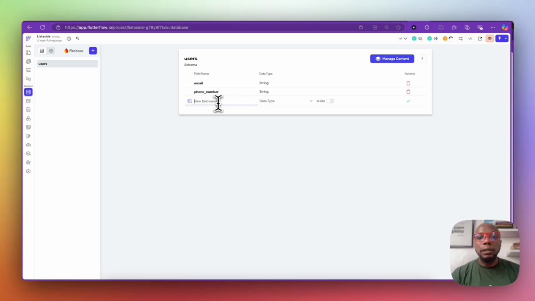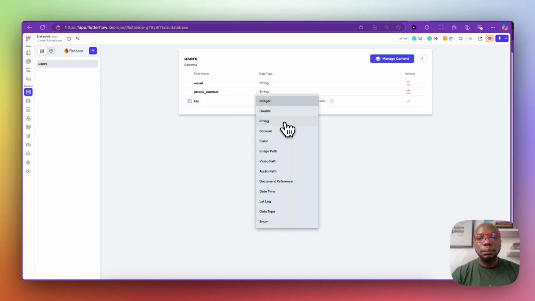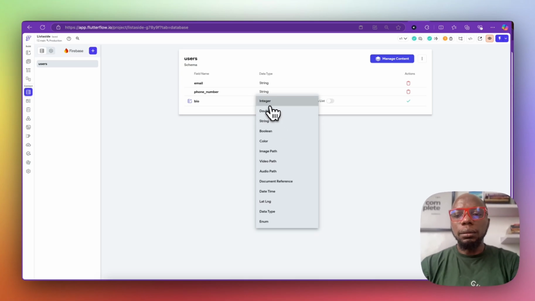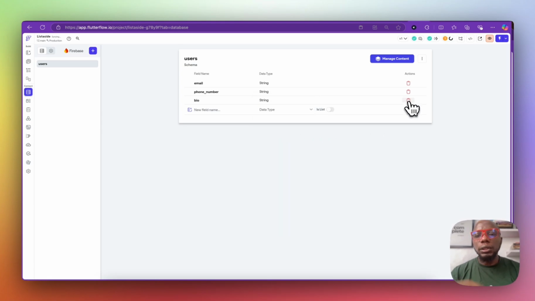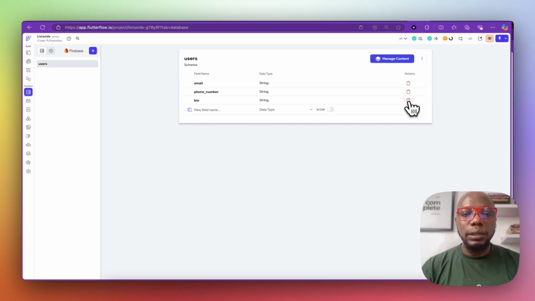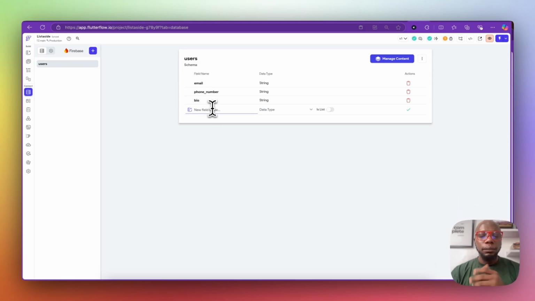And then I need their bio, especially if the person is an agent. If the person is an agent, I would need their bio. Somehow you can always make this information about the agent a sub collection if you want to, but we're just going to stick with a major collection called users.